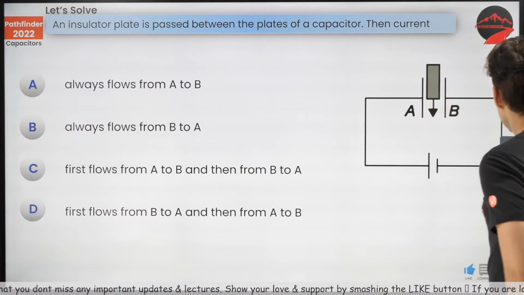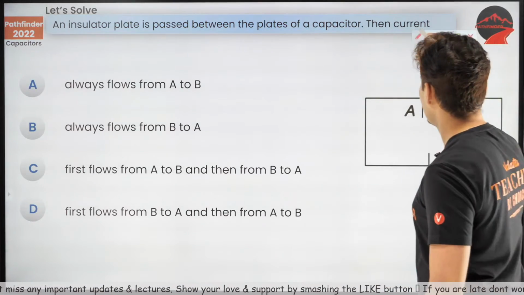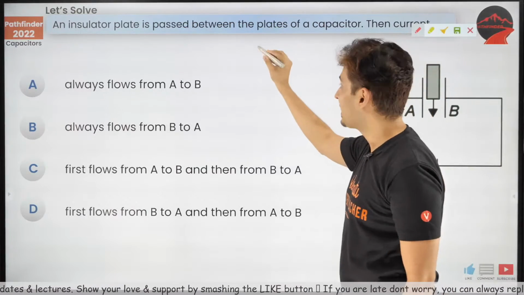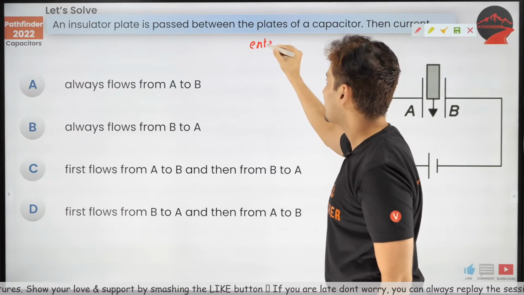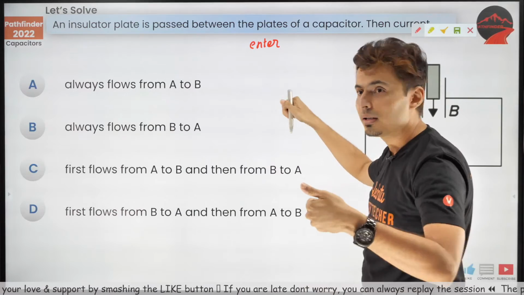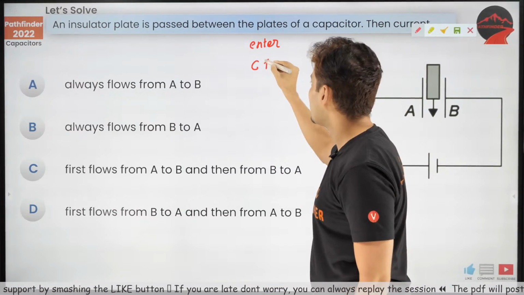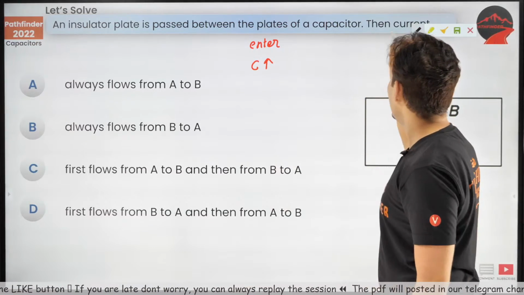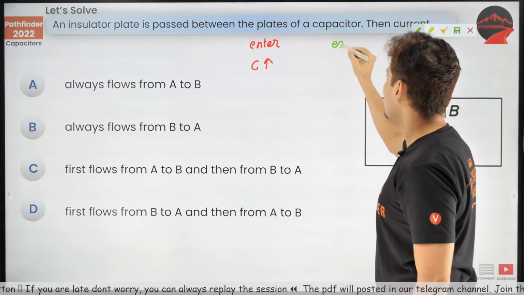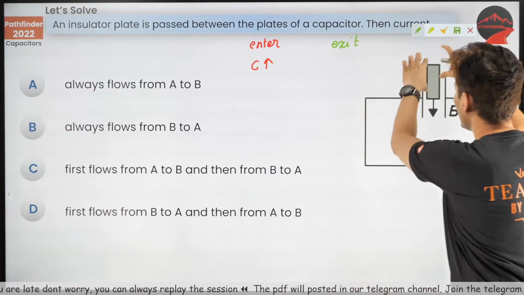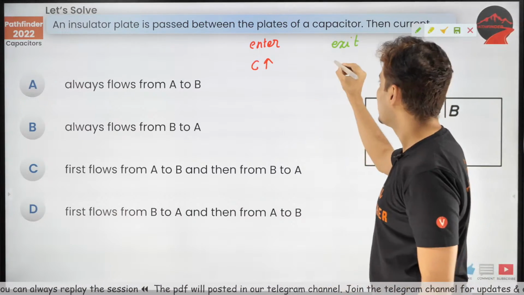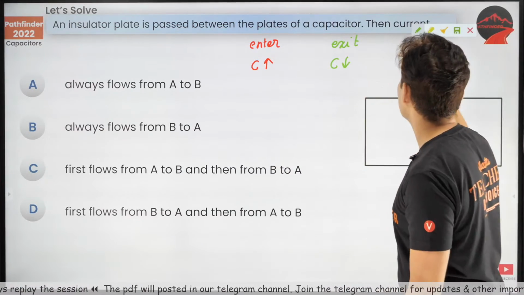When you put this slab, while it is entering, the capacitance will increase because you are putting it inside. But when it is exiting, you put it in, slide it, and it will come out. So when it exits, the capacitance will decrease.